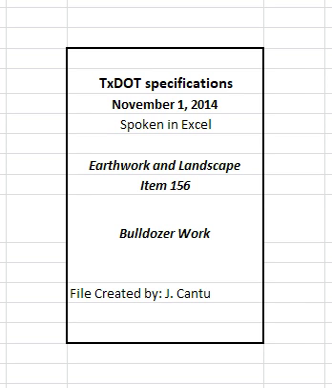Item 156. Bulldozer work. 1. Description. Excavate, remove, use, or dispose of materials with a bulldozer. Construct, shape, and finish earthwork in conformity with the required lines, grades, and typical cross-sections as shown on the plans, or as directed. 2. Equipment.